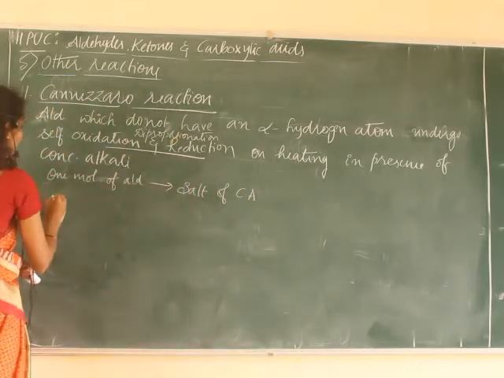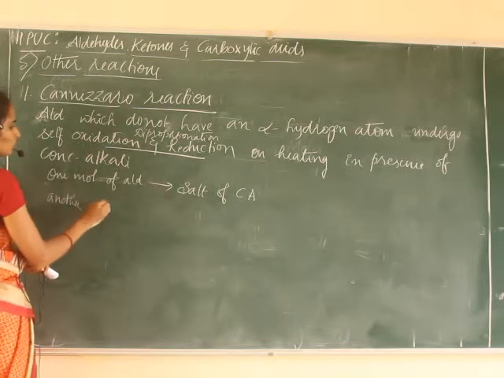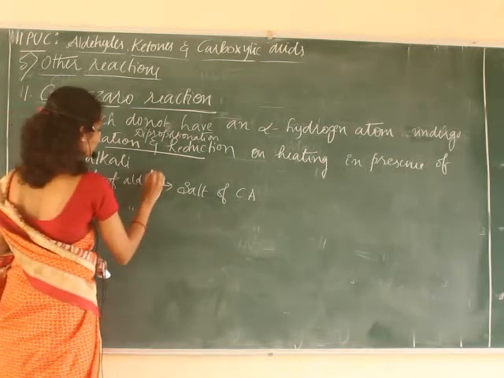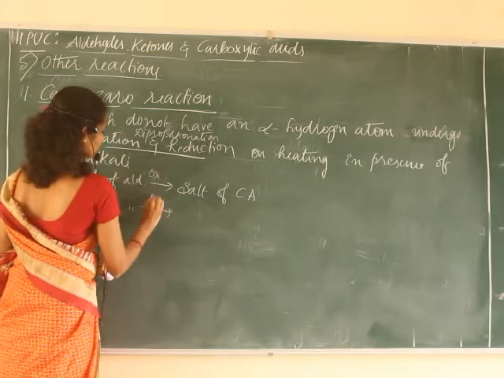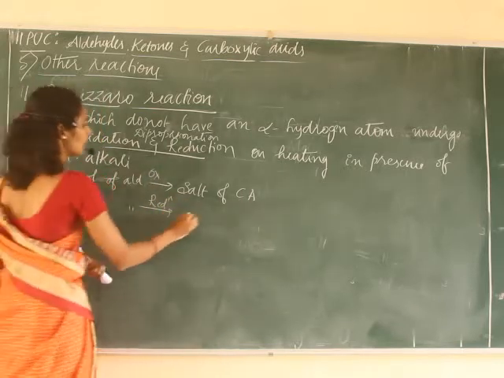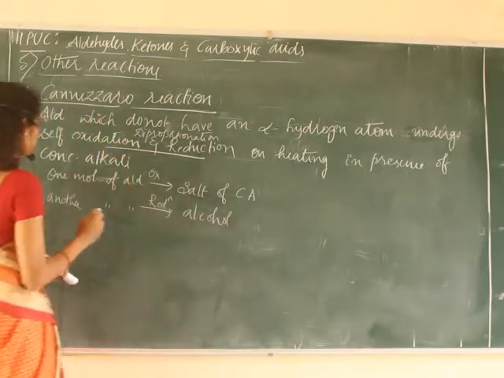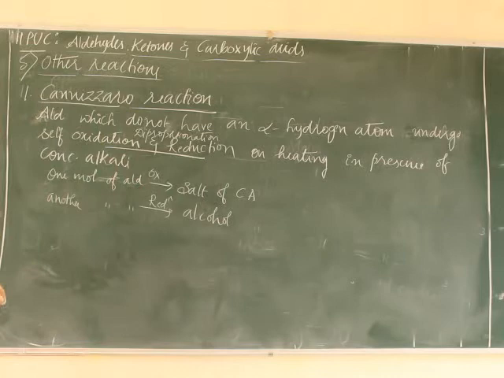And another molecule of aldehyde undergoes reduction and gives alcohol. This is about a Cannizzaro reaction.